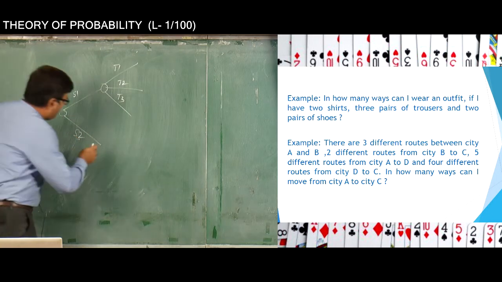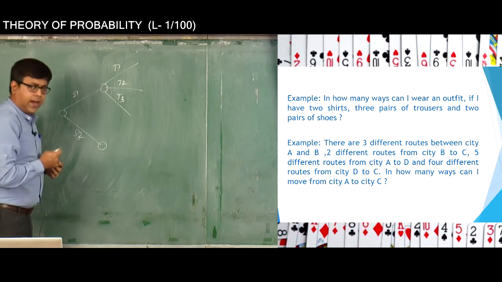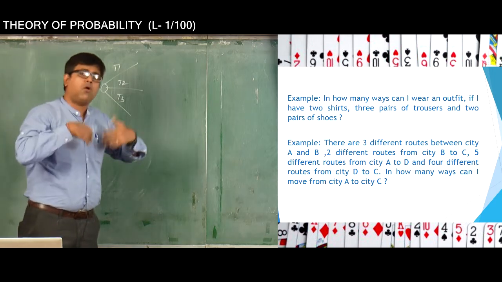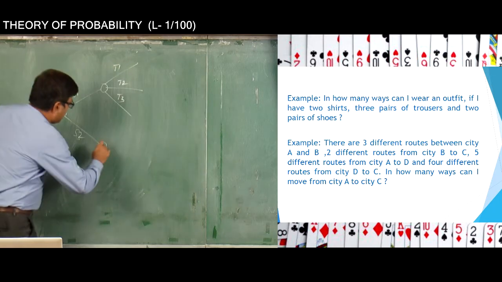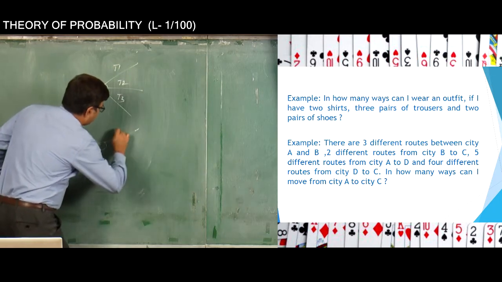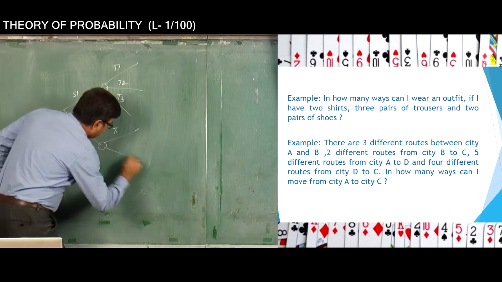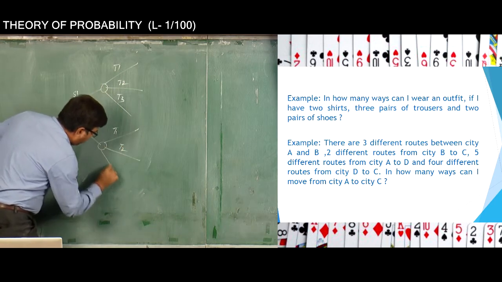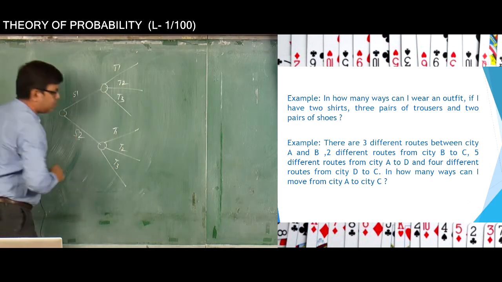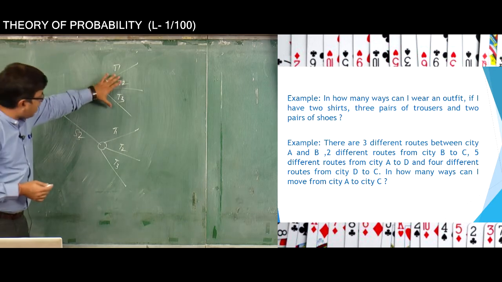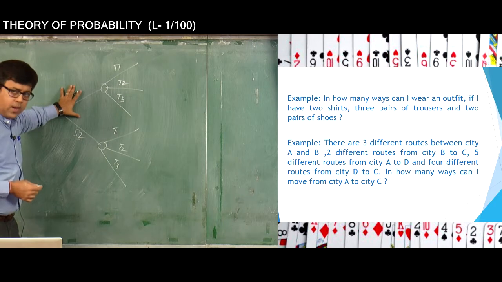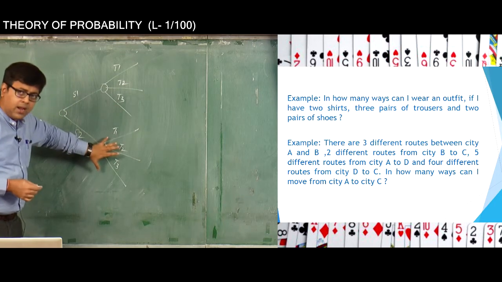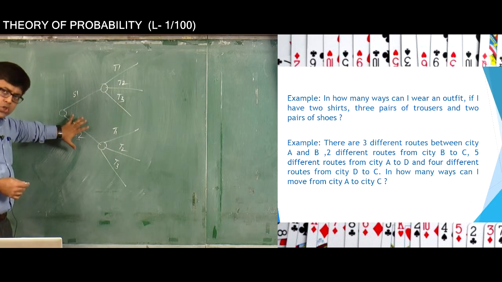If I wear the shirt S2, then again I have 3 options: trouser T1, T2 or T3. So I have 3 options of wearing a trouser if I wear shirt S1, and 3 options again if I wear shirt S2.